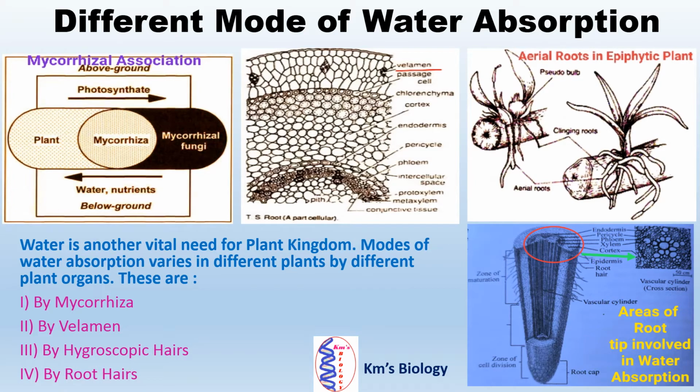Let us see the different modes of water absorption. Water is another vital need for the plant kingdom. Modes of water absorption vary in different plants by different plant organs. These include firstly mycorrhiza, secondly velamen, thirdly hygroscopic hairs and fourthly root hairs.